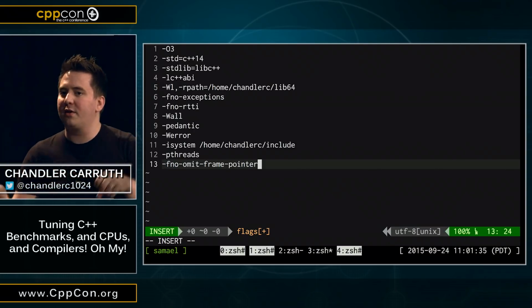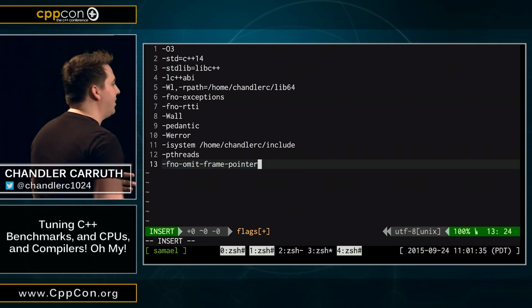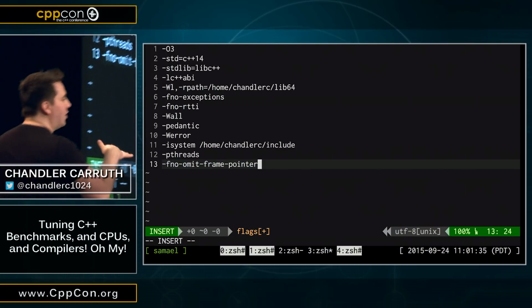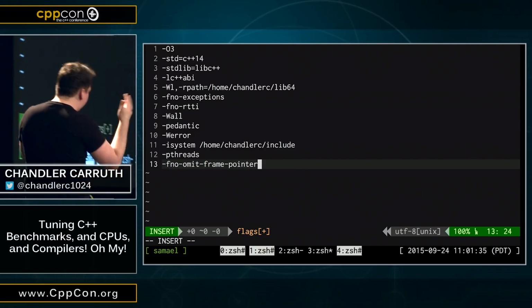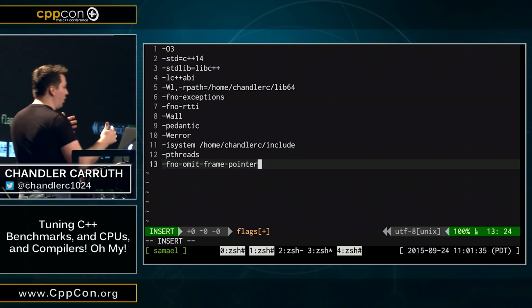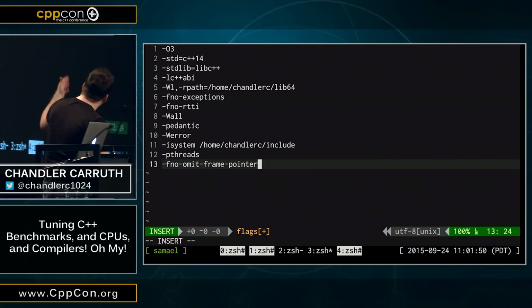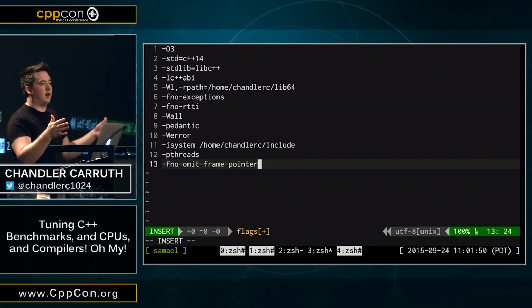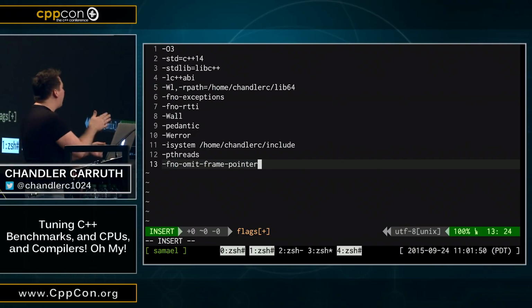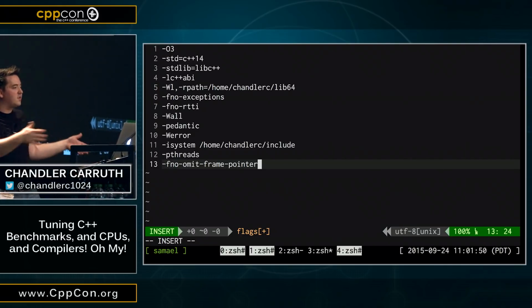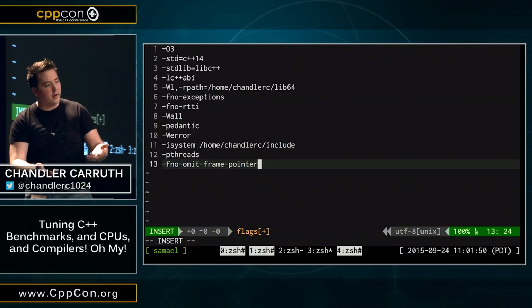Now the frame pointer in x86 and most other architectures is a register which tells you where the bottom of the stack frame is, or the top of the stack frame, depending on how the stack grows on your architecture. With the frame pointer, you can orient yourself at any point in the program's execution and understand how to walk up the stack and discover the call sequence that led to the place you're currently at.